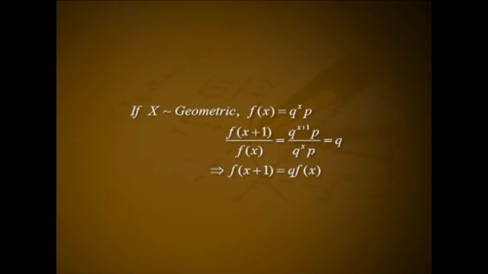Results. Number 1. Recurrence relation for the probabilities of the geometric distribution. For a random variable X following geometric distribution with the probability mass function, f(x + 1) = q f(x). Proof. If X follows geometric, f(x) = q^x p. f(x + 1)/f(x) = q^{x+1} p / (q^x p), that is equal to q. This implies f(x + 1) = q f(x).